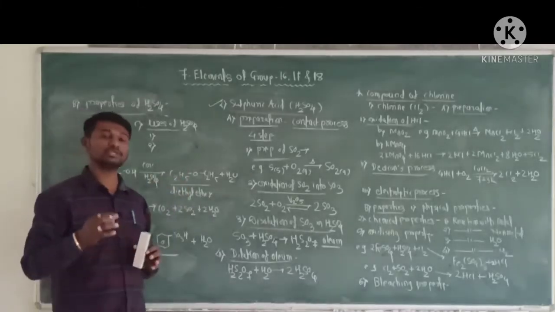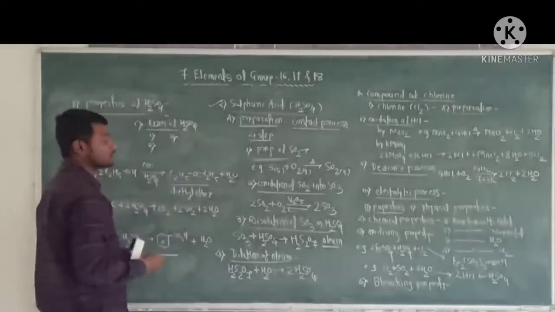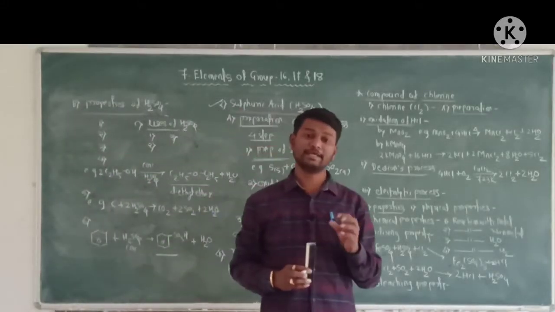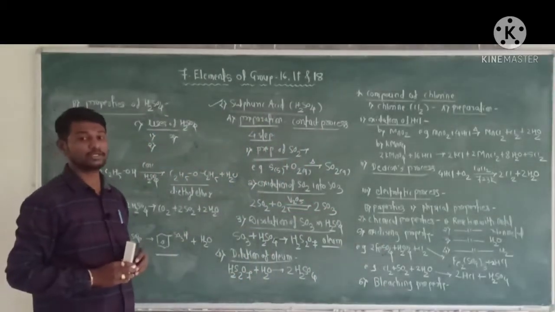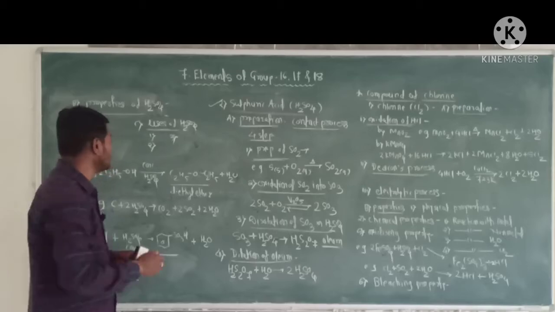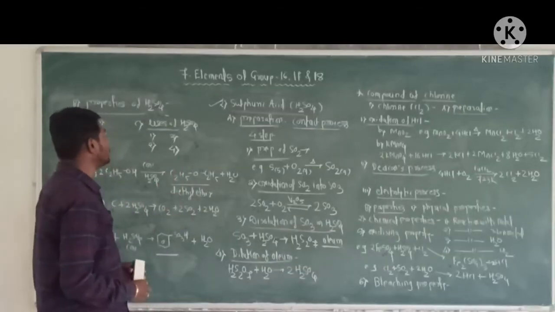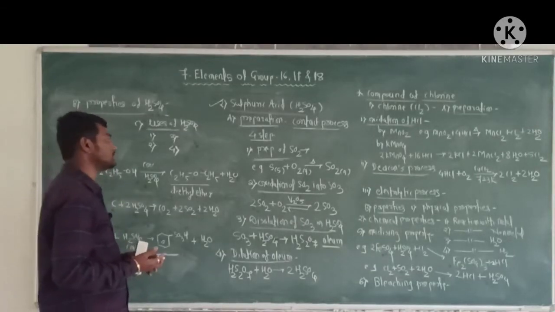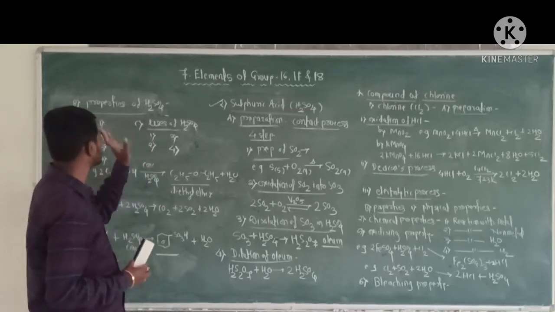Third, it is used as a laboratory reagent. Fourth, it is used as a dehydrating agent, oxidizing agent and sulfonating agent. These are the uses of sulfuric acid.